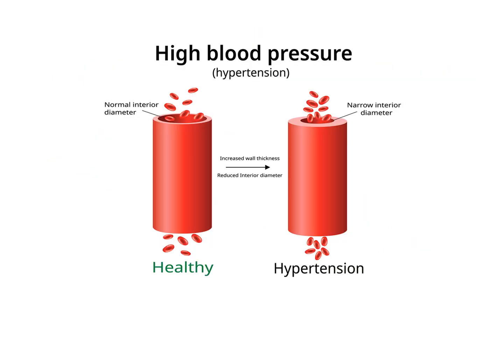So this is the image of high blood pressure. On the left side you can see the healthy person's arteries. There is no increase in artery thickness, but on the right side, while we get tense, there is a rise in pressure. The artery narrows, the diameter gets narrower, so it can reduce the flow of blood.